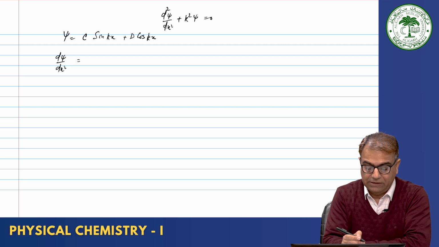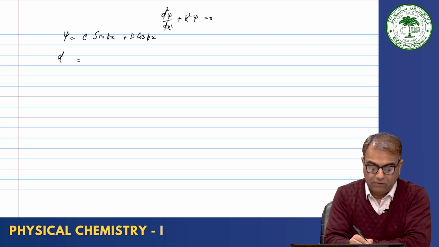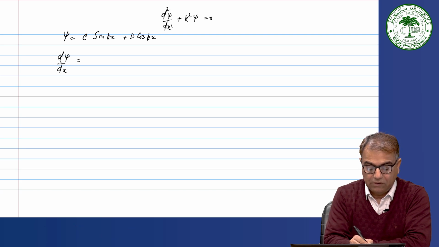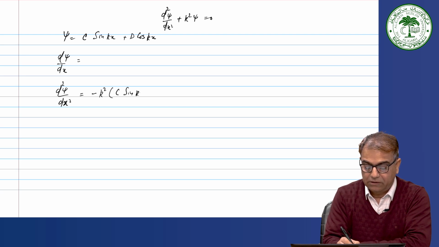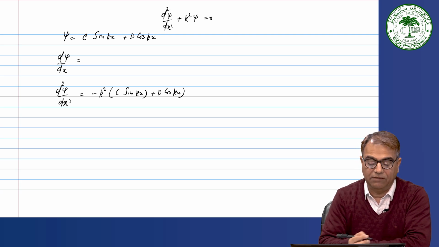You do d psi by dx and then d square psi by dx square, and what you will find is that again you get minus k square times c sin k x plus d cos k x, and that will be the solution.